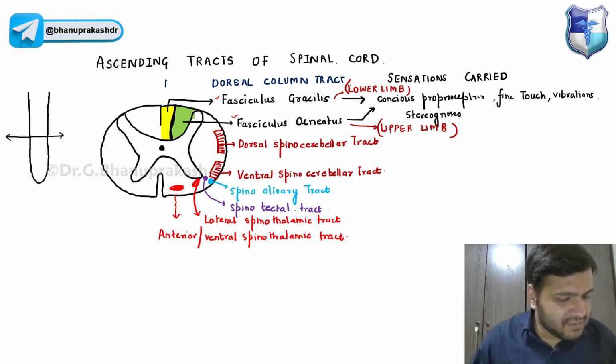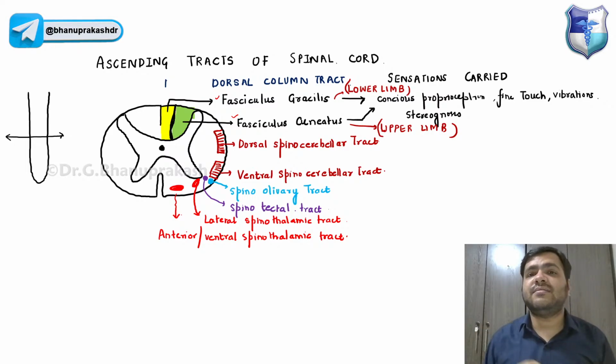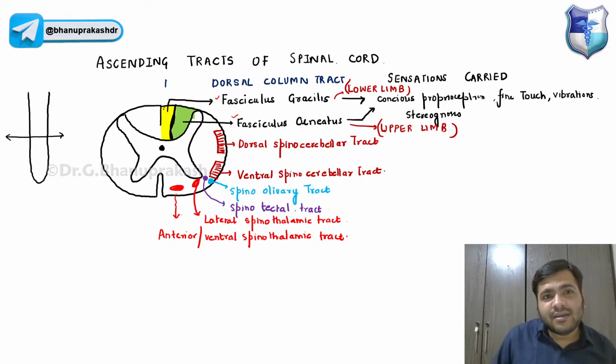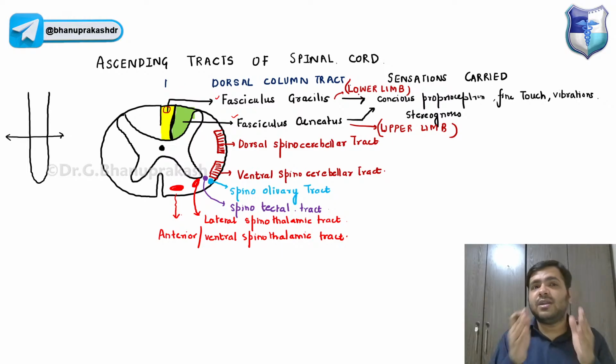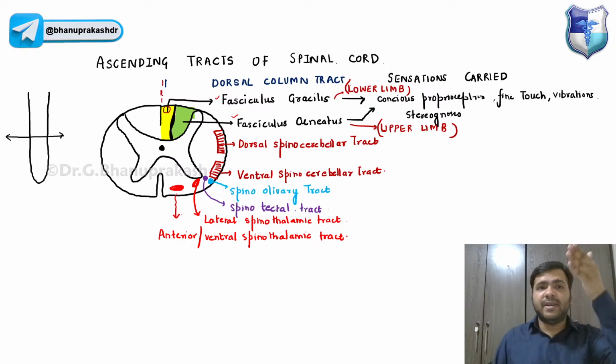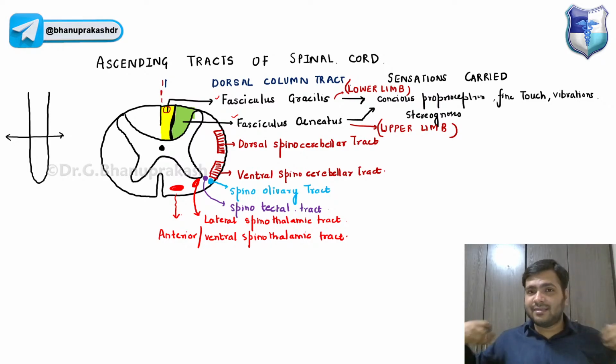Now, if you just try to see your own body, guys, the lower limb, obviously the fasciculus gracilis, which is carrying the fibers from the lower limb, is actually occupying more of the center of the body, like the midline of the body, right? So the lower limb fibers will occupy which part of the dorsal column tract first? Exactly, the midline, because the lower limb is closer to the midline than the upper limb.